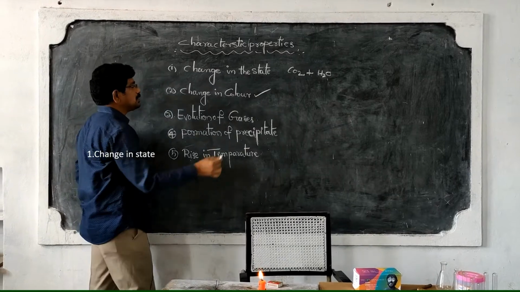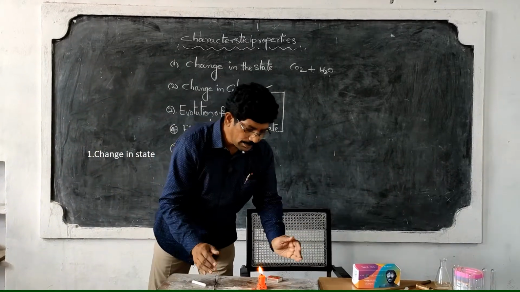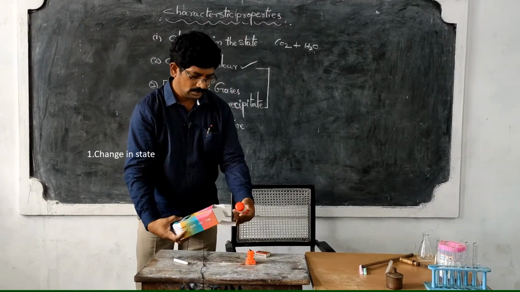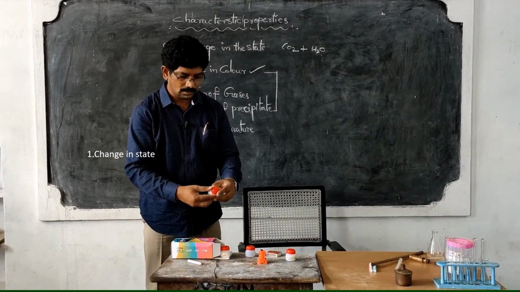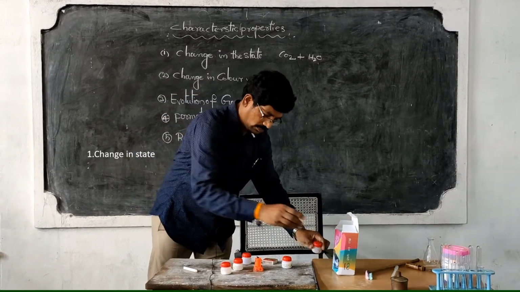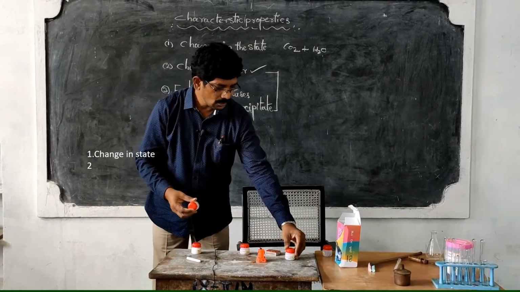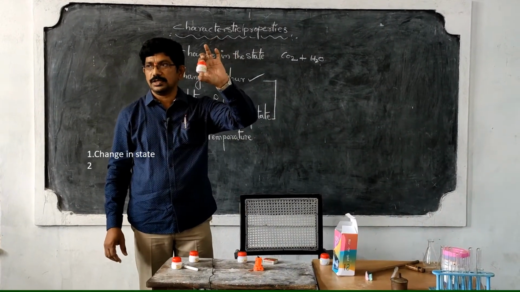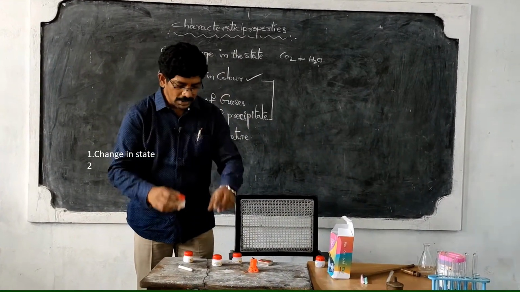Next, come to the second one: change in color. I will mix these two reactions at a time. Change in color, observe this one. Now listen to me. This is barium chloride, a white powder. Next one, this is sodium sulfate.